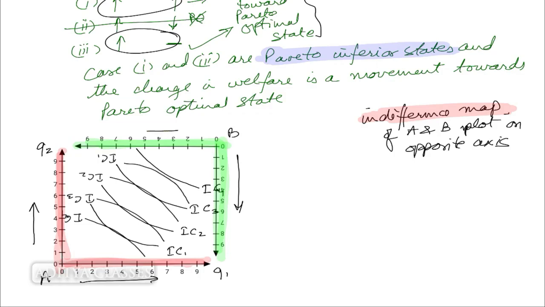And if I move in this direction, welfare for B is increasing for second commodity.